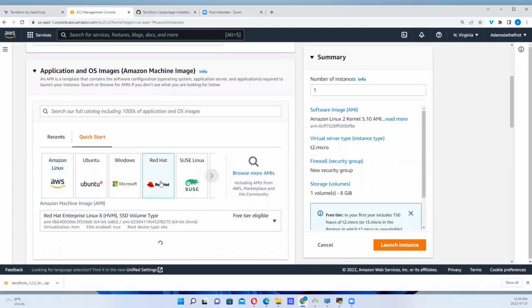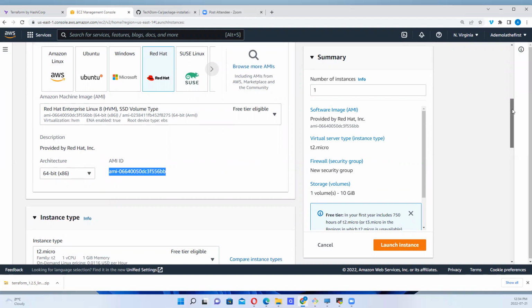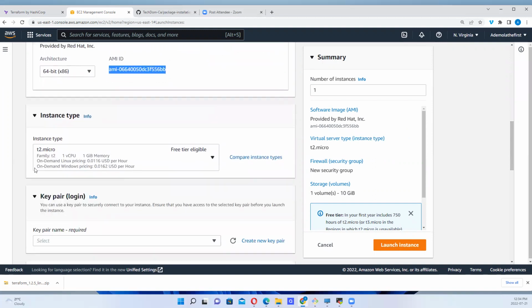I want to create a Red Hat server, right? Take note of this AMI ID. It will be important as we proceed. Okay, so what else should we look at? We can use this free tier eligible, T2 micro. Let's take a note of this instance type. It will be useful as we proceed.